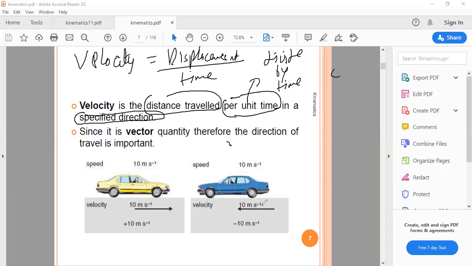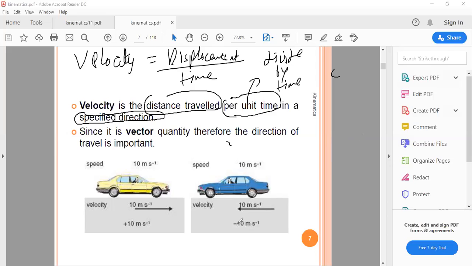Has everybody written it down? Velocity is displacement over time. Everybody is done? Okay.